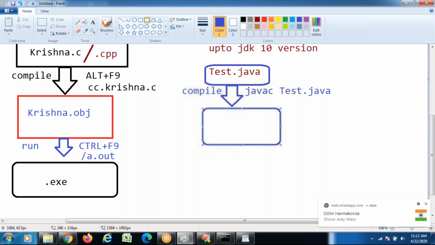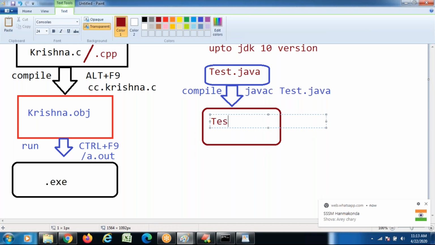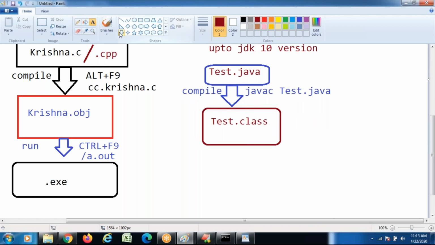When you apply the compiler, which file is generated? The dot class file is generated: Test.class. Save the Java program with the dot java extension; on compilation, the dot class file is generated. After that, how to run the file?